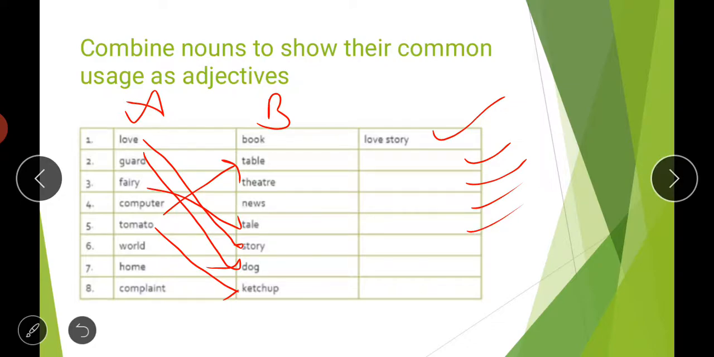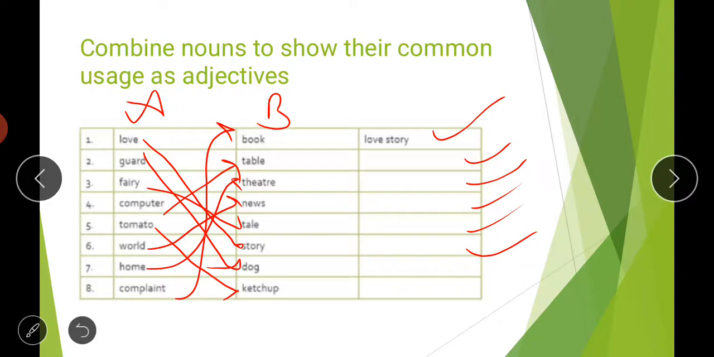So yes, this is the best combination. Then the sixth one is world. World news means the news from all over the world, so you will write it here. Then comes home, and home theater. Home theater means any kind of music system or big screen that you have at your home for entertainment. That is called your home theater. Then complaint book means any book or notebook kept at a place for noting complaints, etc. That is called your complaint book.